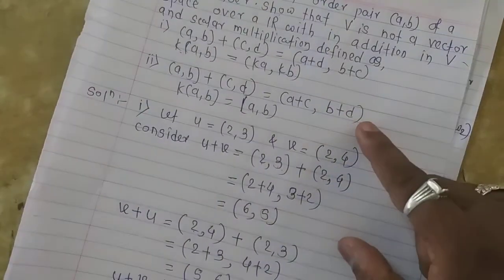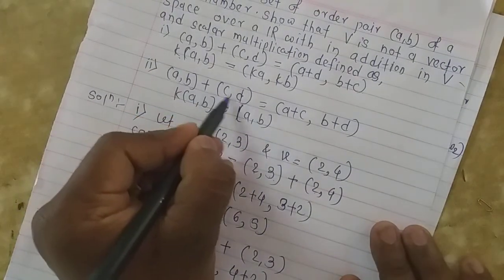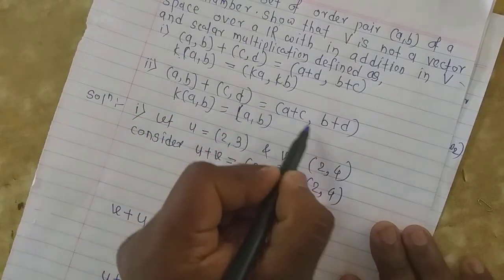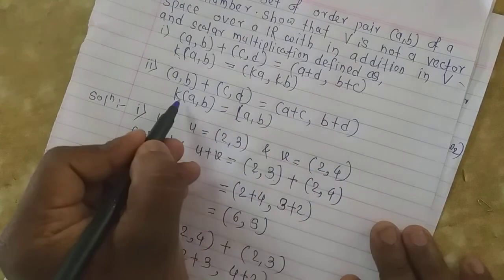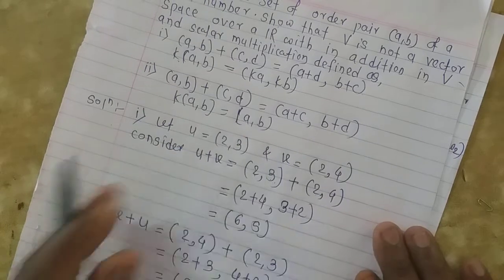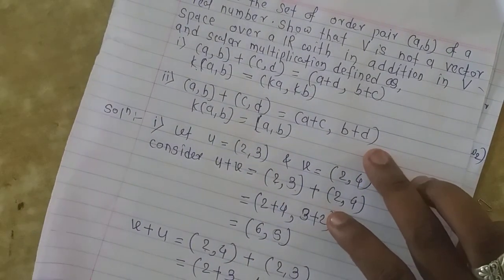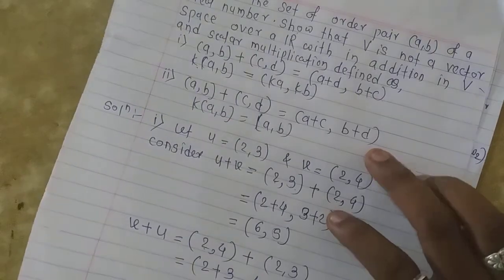In the same way we solve the second case. It is (a, b) + (c, d) = (a + c, b + d), and k(a, b) = (a, b). In that problem we use axiom M2, which is (a + b)u = au + bu.